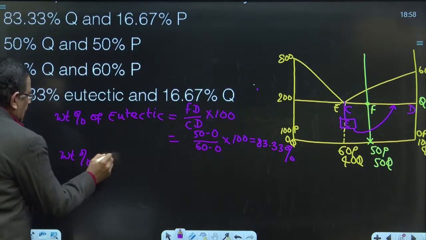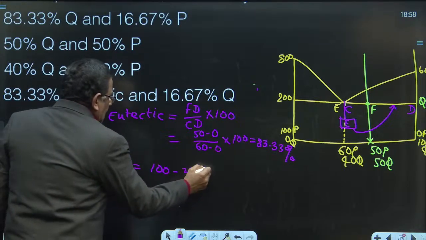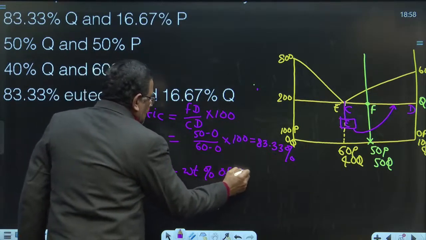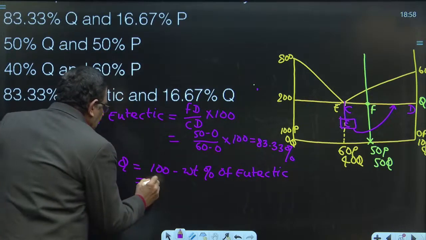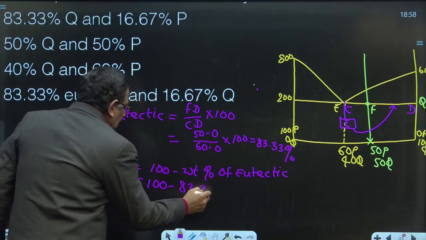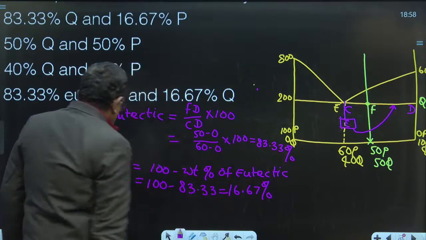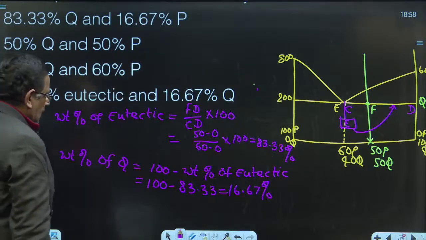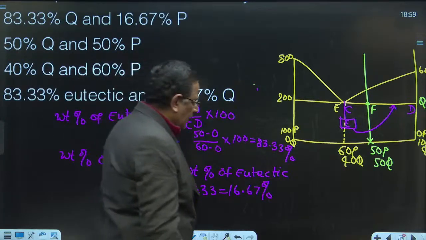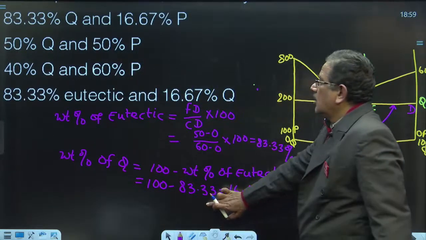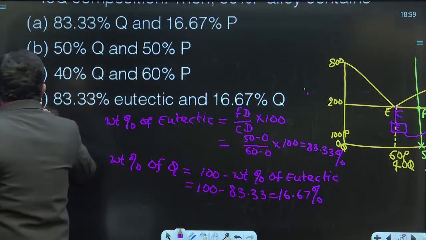If this is the eutectic, then you can understand the weight percentage of Q. Weight percentage of Q should be equal to 100 minus weight percentage of eutectic. That means it is 100 minus 83.33, which comes out to be 16.67%. So weight percentage of Q is 16.67% and weight percentage of eutectic is 83.33%. With that solution, let us identify the correct answer. Choice D is the right answer.